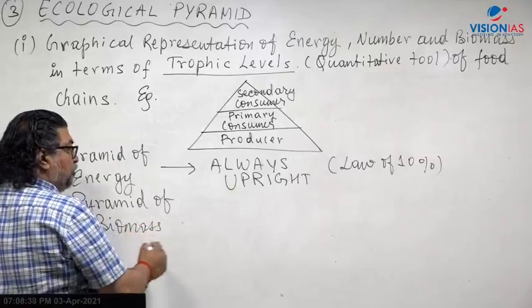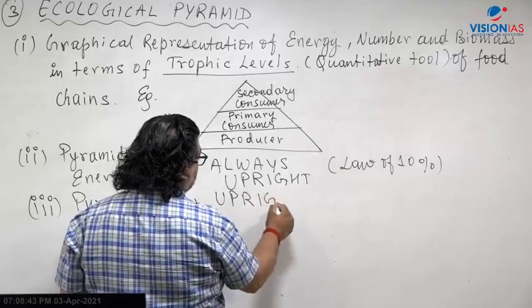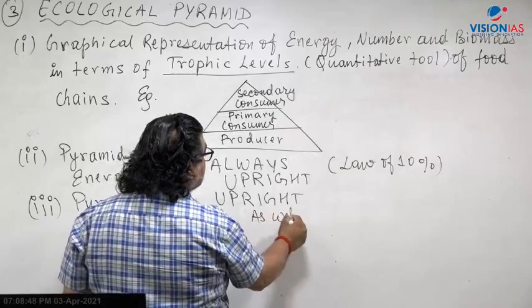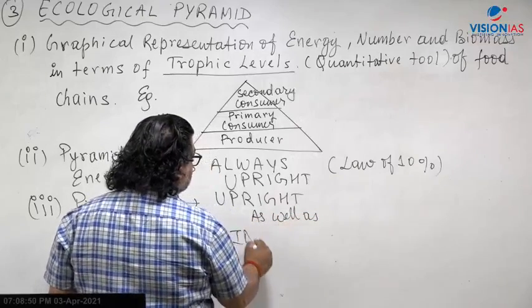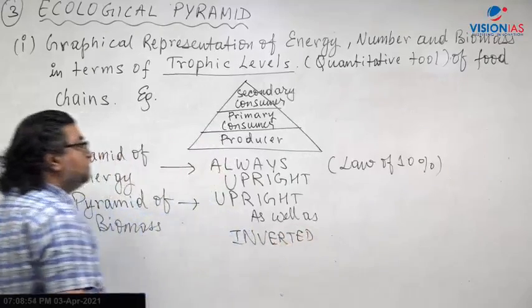when we're talking biomass, it can be upright as well as inverted. It can be upright as well as inverted.